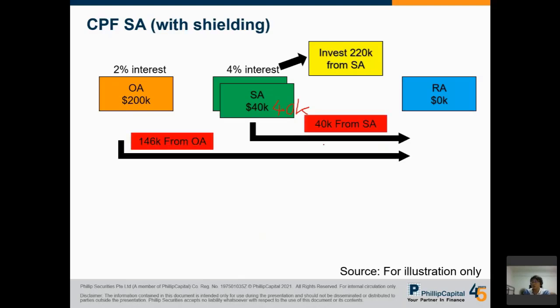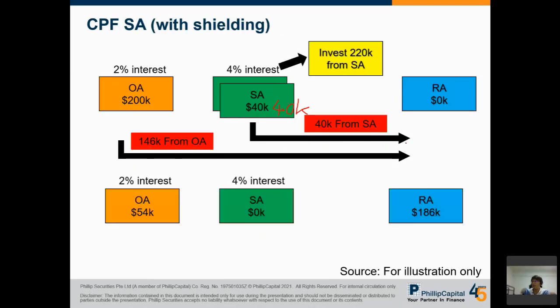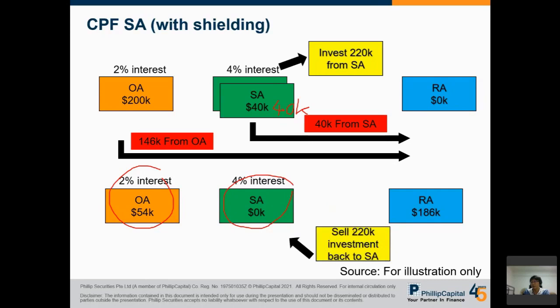And of course, what the CPF Board will do at 55 is withdraw 40K from SA and another 146,000 from OA, so that they will have 186,000 in the RA account. Once they do the transfer, you will see that you have no more savings in SA, and the OA will have 54,000. And don't forget your SA: you can return it by selling away your 200,000 investment, and it will go back to SA.